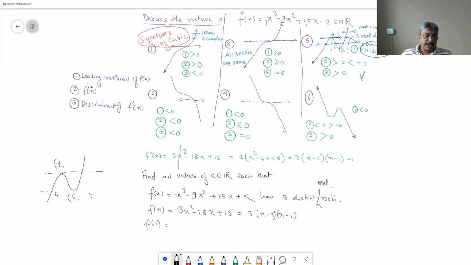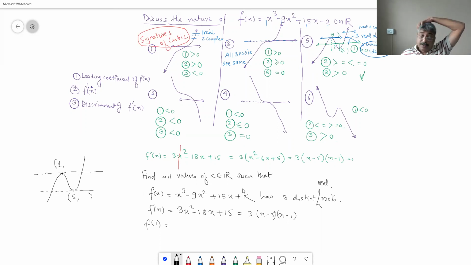If your graph is like this, that means you don't have three distinct roots, two same and one different. So your x-axis should be between these two values. So we should find out what is this position of x-axis and what is this position of x-axis, when, what is the value of k at that time. So what do we do?